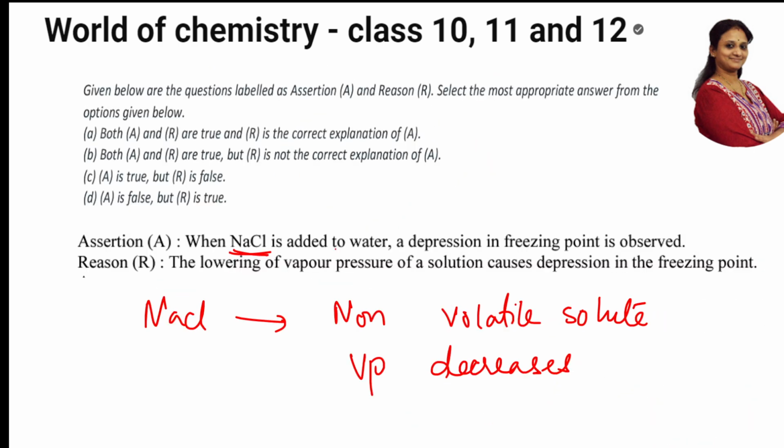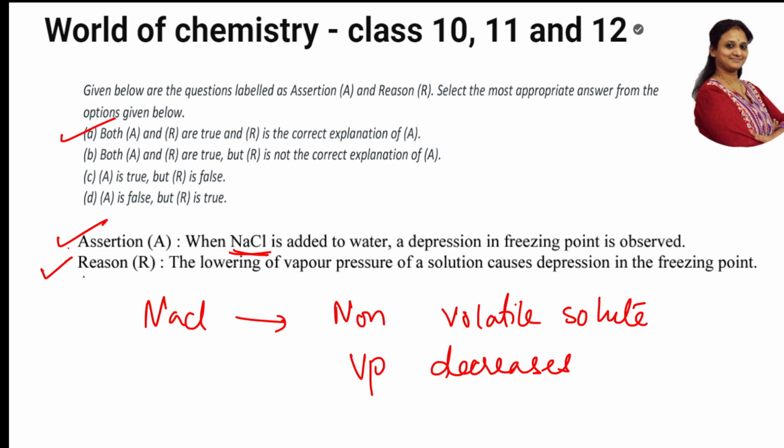They said when NaCl is added to water, depression in freezing point is observed. Is it so, students? Yes, it happens. Just now you have seen, the lowering of vapor pressure of a solution causes depression in freezing point. Yes, both are interrelated. So can I go and mark the first option?